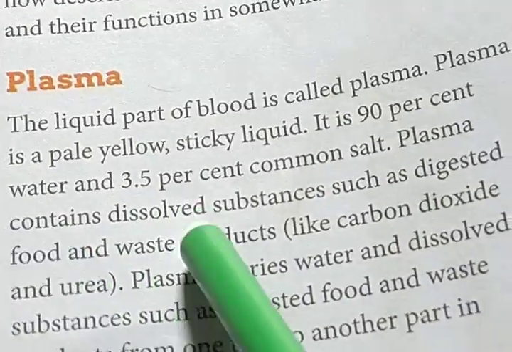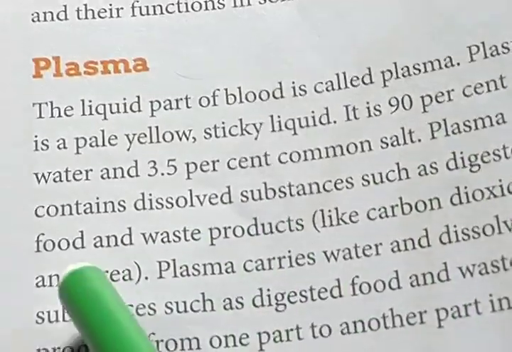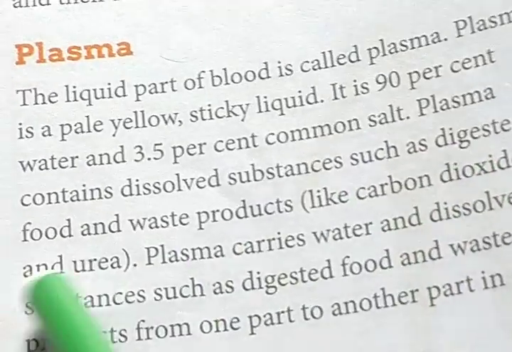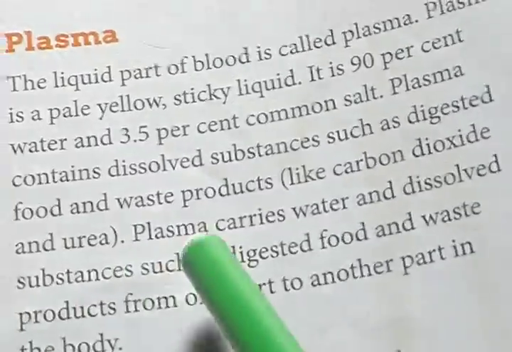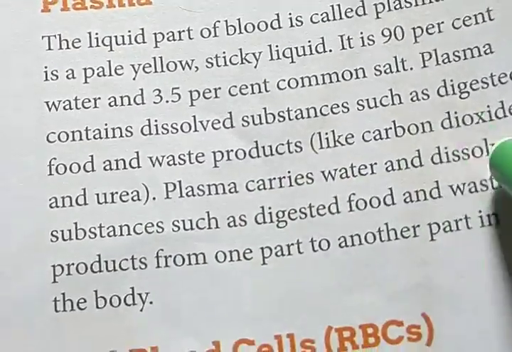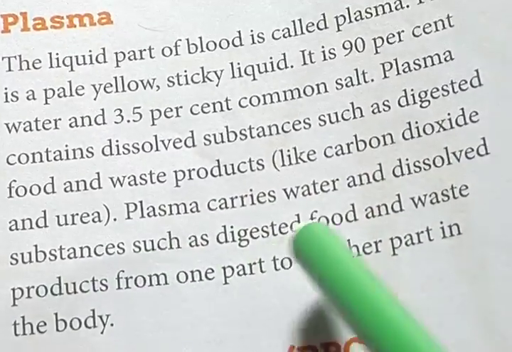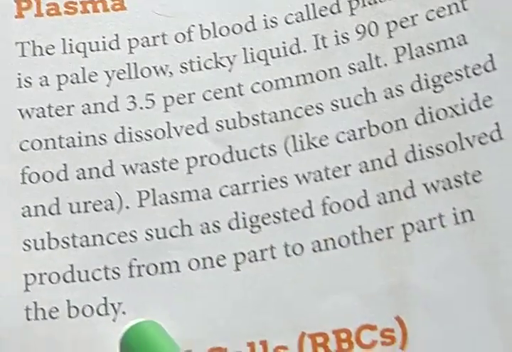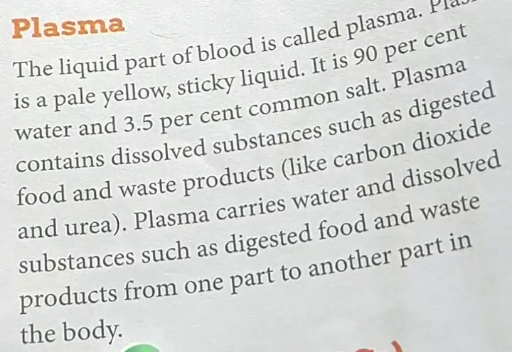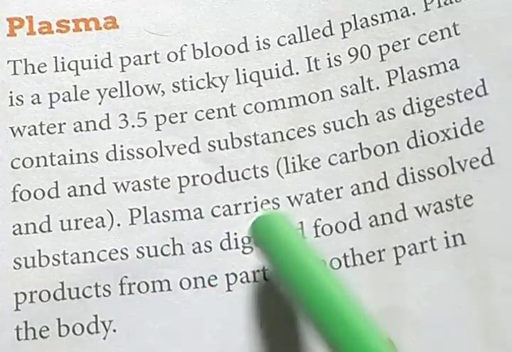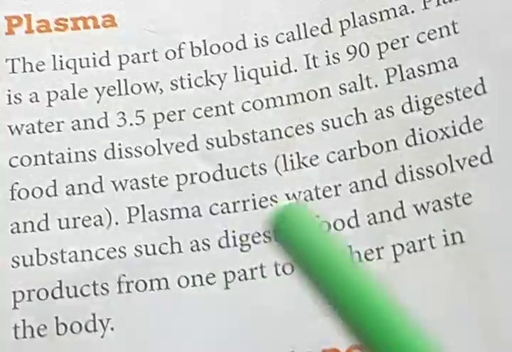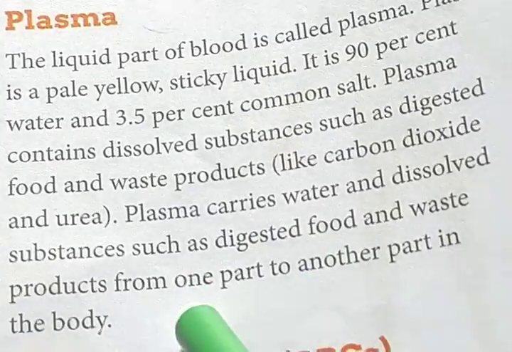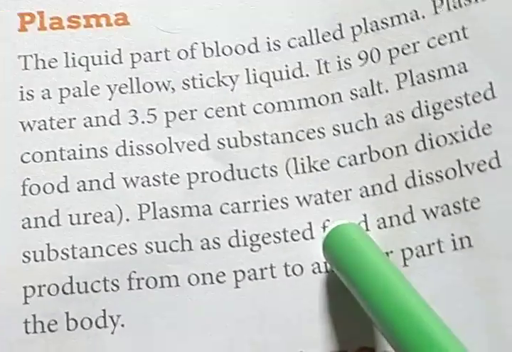Plasma contains dissolved substances such as digested food and waste products like carbon dioxide and urea. Plasma carries water and dissolved substances such as digested food and waste products from one part to another part in the body. So actually, what is the function of plasma? Plasma helps to carry the water and dissolved substances such as digested food and waste products like carbon dioxide from one part to another part of the body.